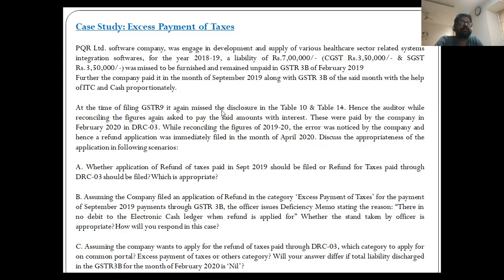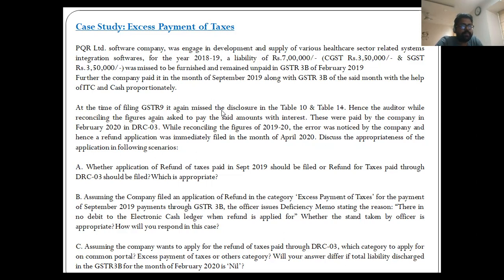So what was this payment? Oh, that was related to the earlier year 18-19. And was it disclosed in the annual return? The answer was no. So whether application of refund of taxes paid in September 2019 should be filed or refund of taxes paid in DRC 03 should be filed, which is appropriate? So which refund application to which period filing would be appropriate?